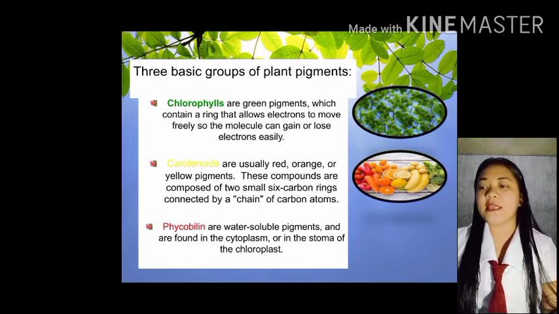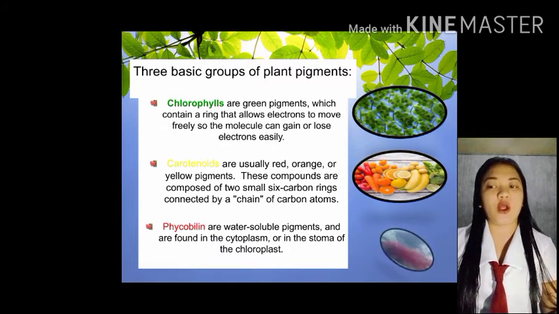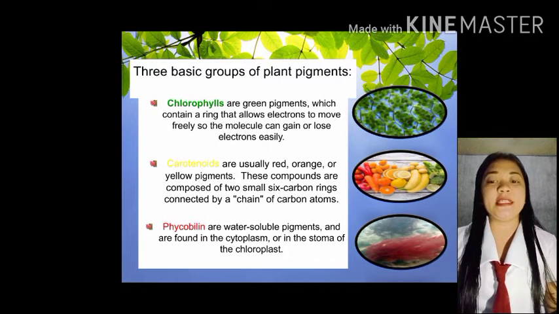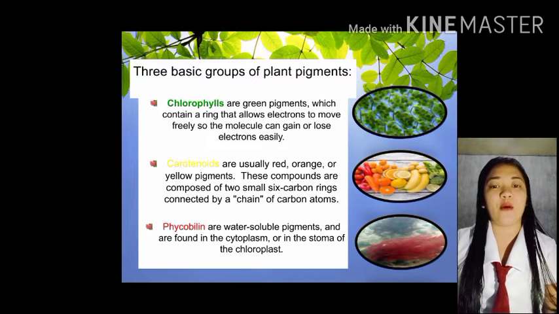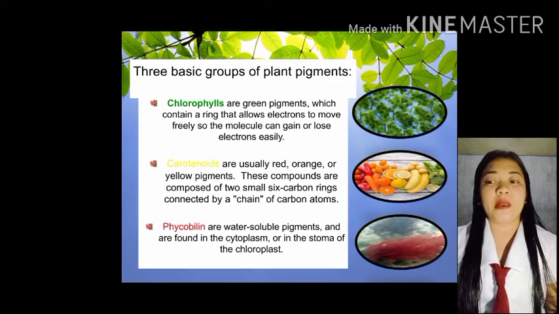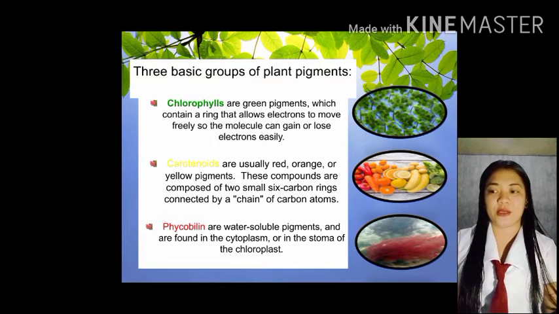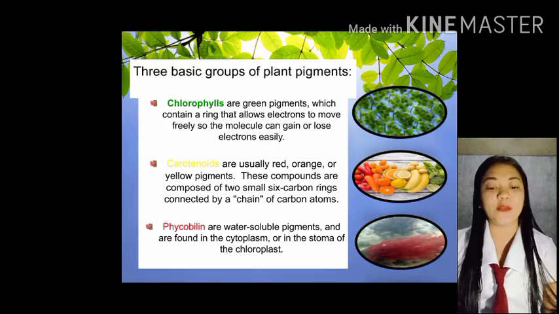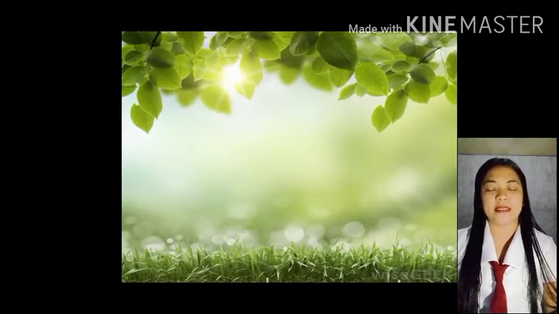Ayan po. Next is phycobilin. Phycobilins are water-soluble pigments and are found in the cytoplasm or in the stroma of the chloroplast. You can see in the picture that an example of this is the plant na nasa under the water. Siya ay pigments na nag-iiba-ibang kulay because siya nga ay water-soluble. Makikita mo lang siya under the water. Makikita mo to sa cytoplasm or kaya sa stroma sa loob ng chloroplast.